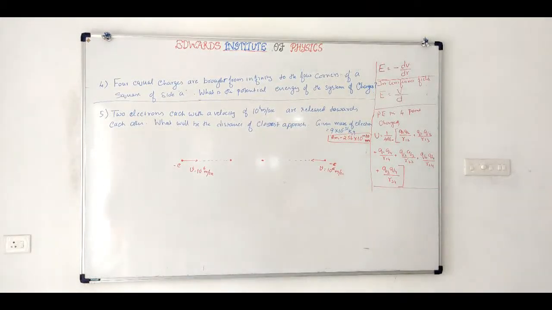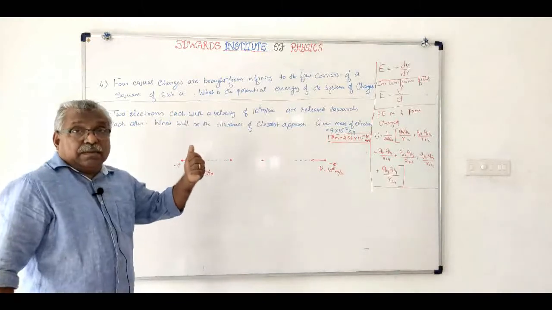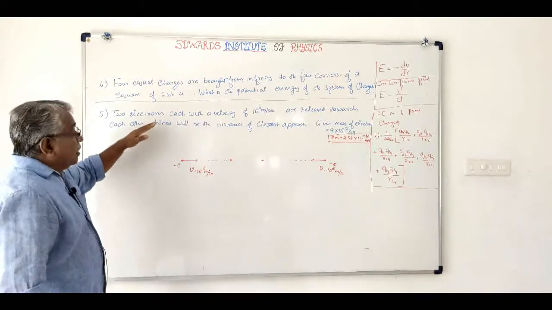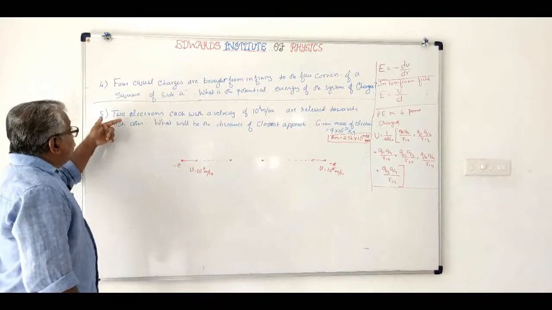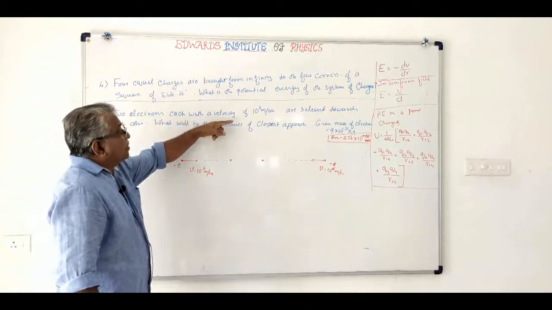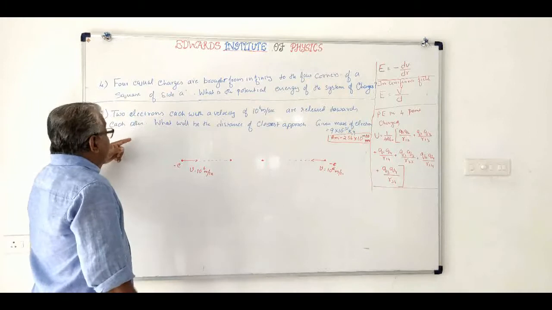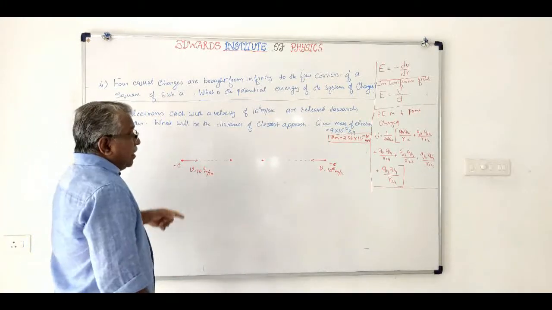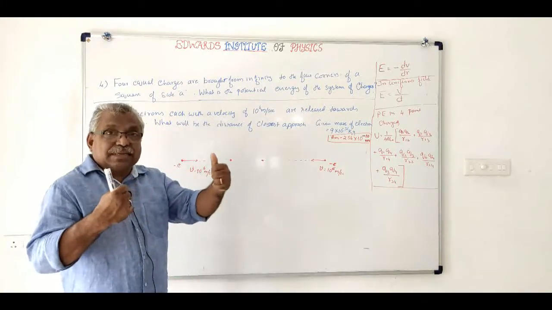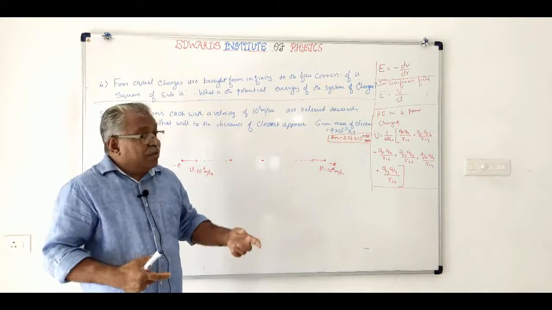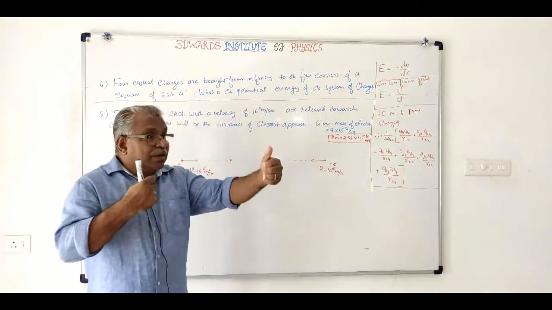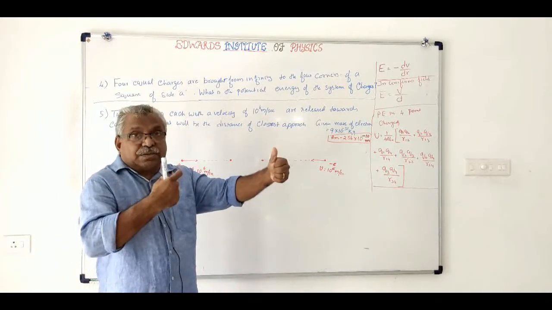Now let us see the fifth question. Two electrons each with a velocity of 10 raised to 6 meter per second are released towards each other. That means, imagine that there is an electron gun. Using that electron gun, two electrons are shot.